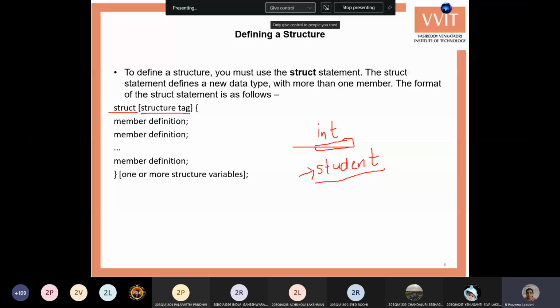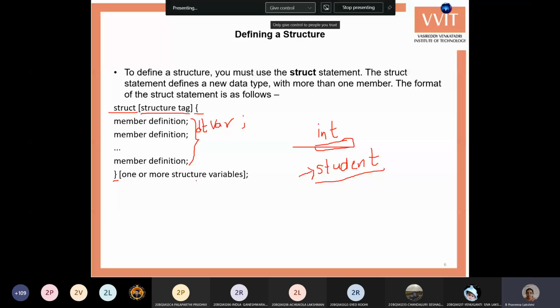Then you start the curly brackets and write the member definitions. The member definitions include the data type followed by the variable name. Whatever number of variables you have of the same data type, you can write in one line. Then close the brackets of the structure. If you want to specify the structure variables at the time of declaration of the structure itself, you can write the structure variables here and close the structure with a semicolon.